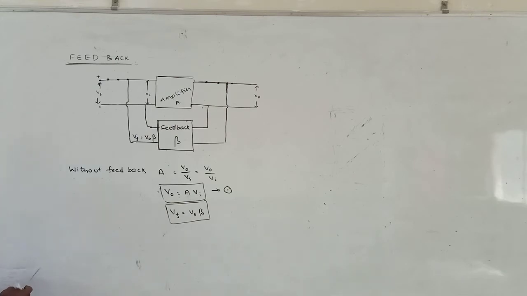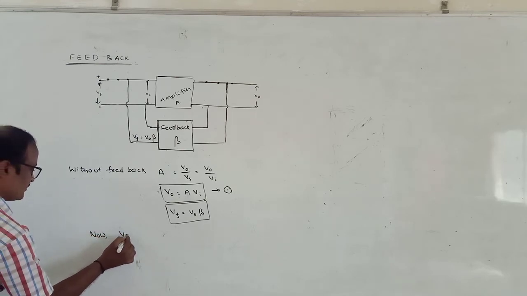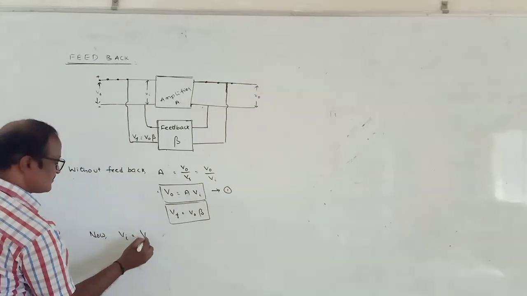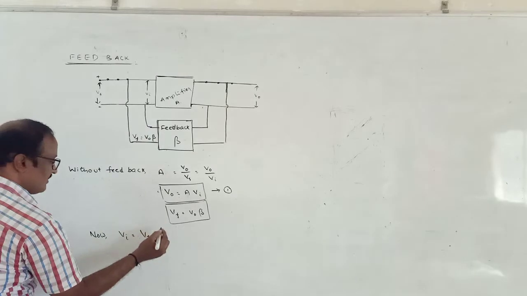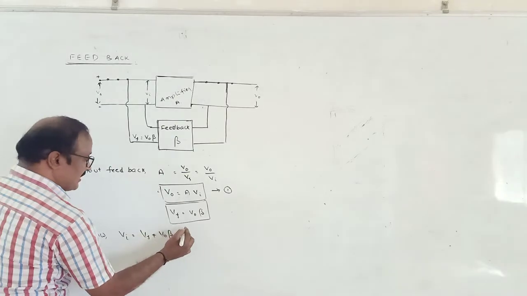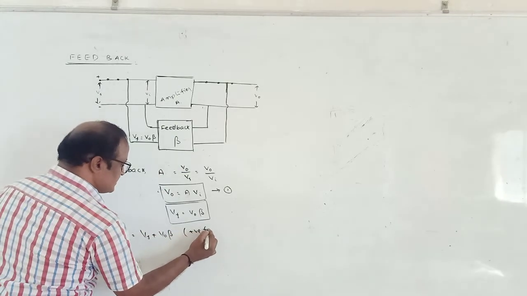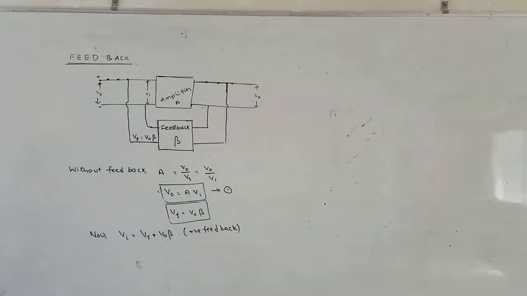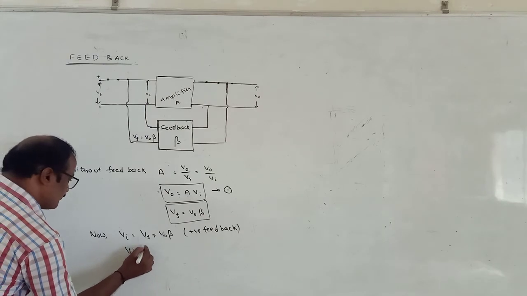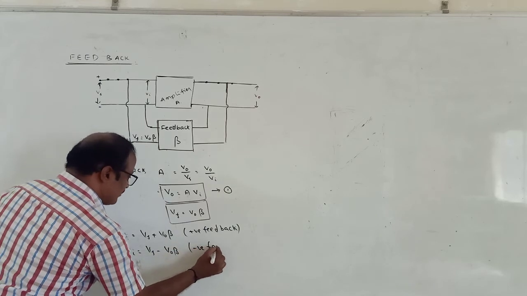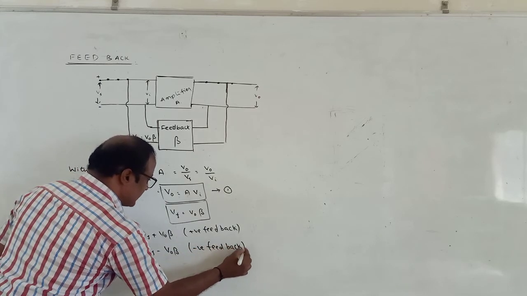For example, the input voltage Vi is equal to Vs plus V naught into beta, since this also has to be added. If Vi is equal to Vs plus V naught into beta, this feedback is called positive feedback. Or if Vi is equal to Vs minus V naught into beta, it is called negative feedback.